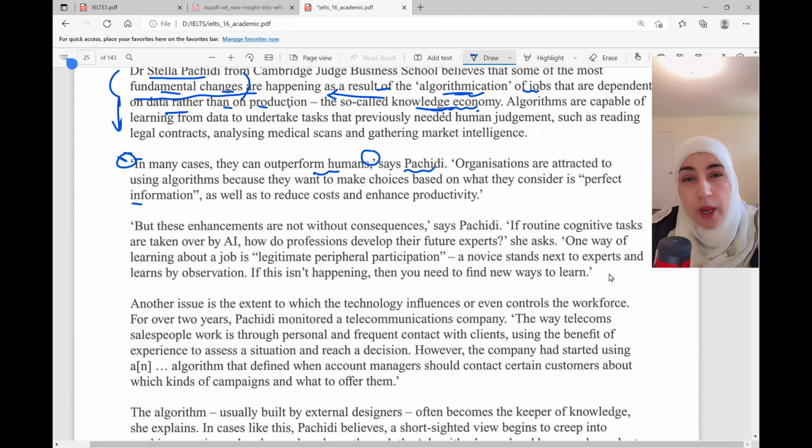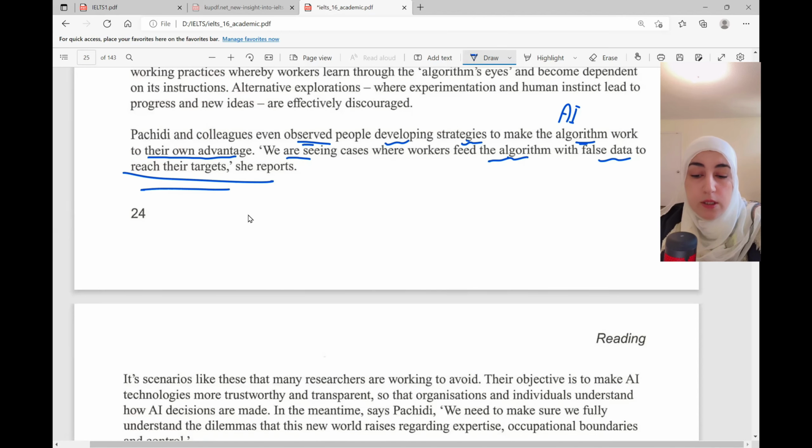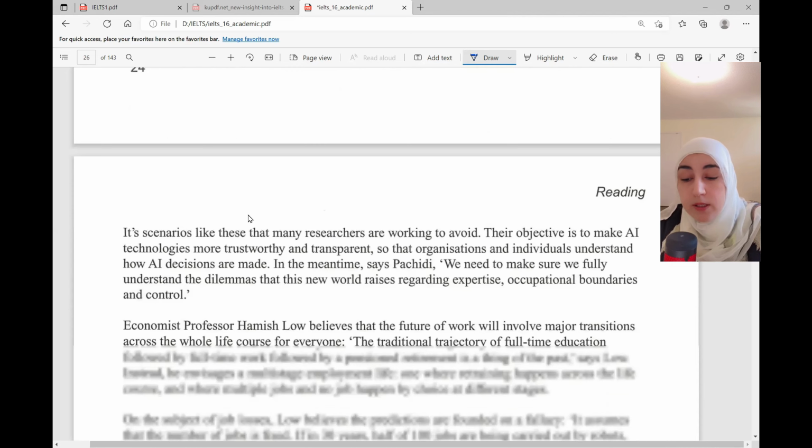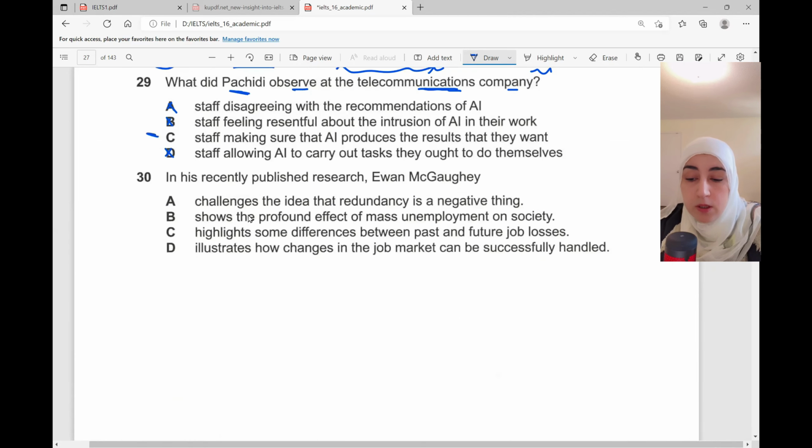Did they mention here anything about staff and how they feel or how they deal with artificial intelligence? Not really. So I'm going to move to the next paragraph now. Pashidi and colleagues even observed people developing strategies to make algorithms work to their own advantage. That's similar. We are seeing cases where workers feed the algorithm with false data to reach their targets. So they want to do it for their own benefit or for their own advantage. So the correct answer is as we have chosen here, which is C. Let's move to the next one now.